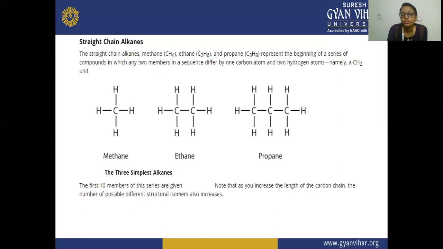The first 10 members of this series are given, and as the length of the carbon chain increases, the number of possible different structural isomers also increases. If the length of the carbon chain is increasing, then the possibility of structural isomers is also increasing.